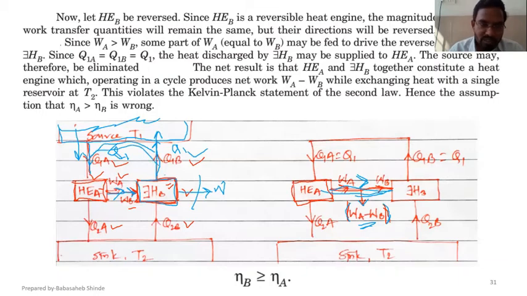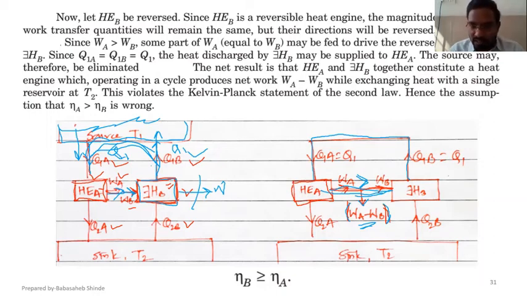Means the amount of heat rejected by the reverse heat engine will now be fed to heat engine A, because those quantities were the same, and that's what we did over here.